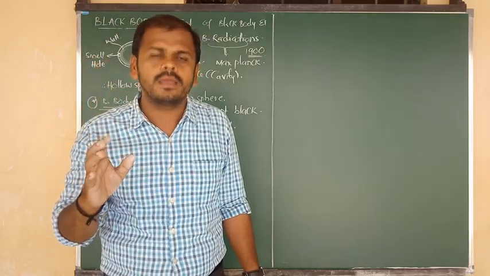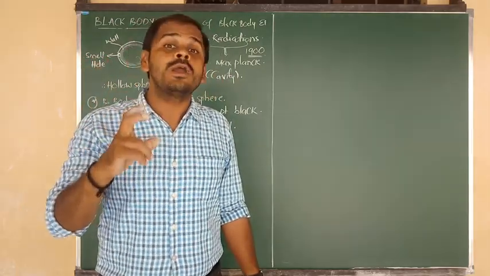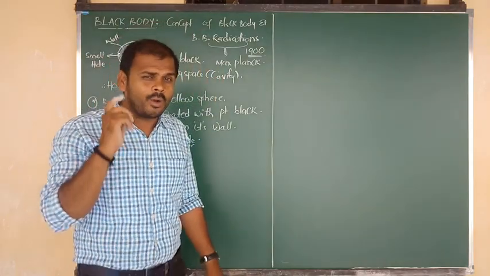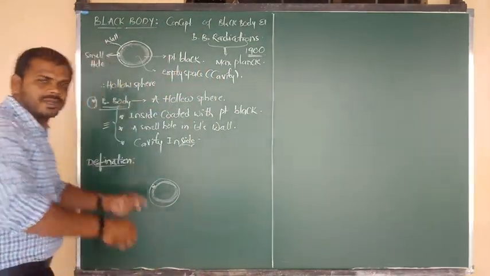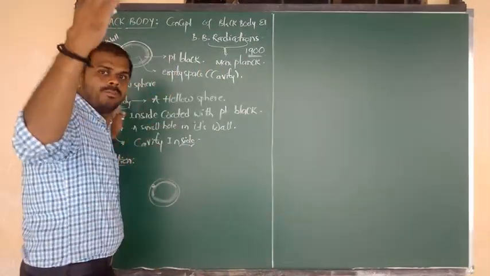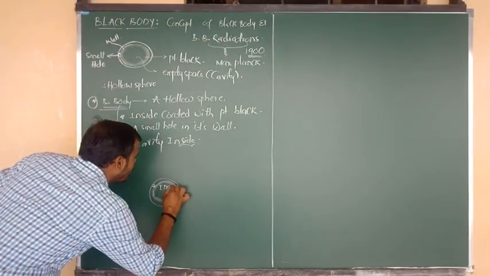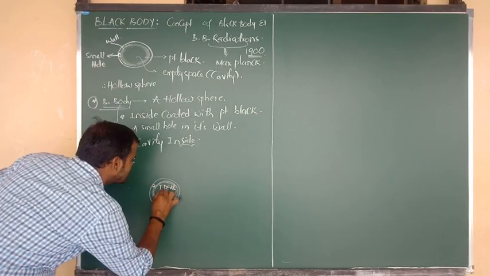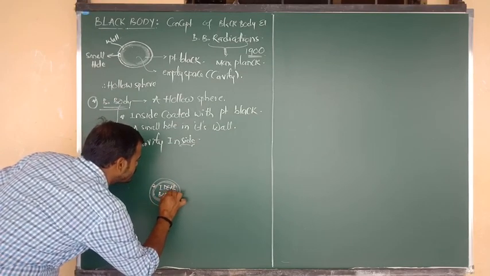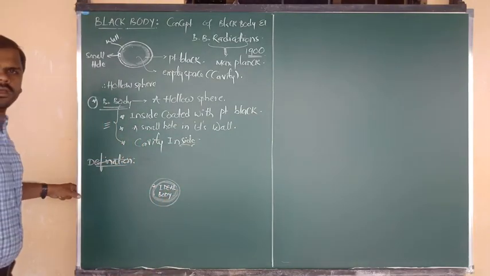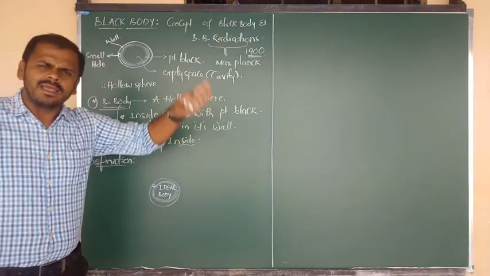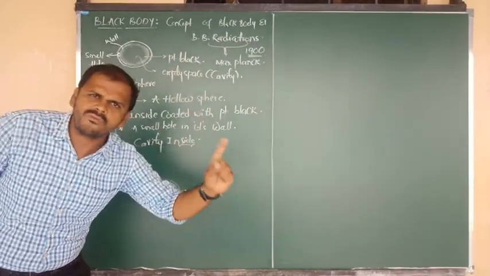Why, I will tell you. One more meaning is that a black body is an ideal body. The meaning of ideal is that it acts as a perfect body.